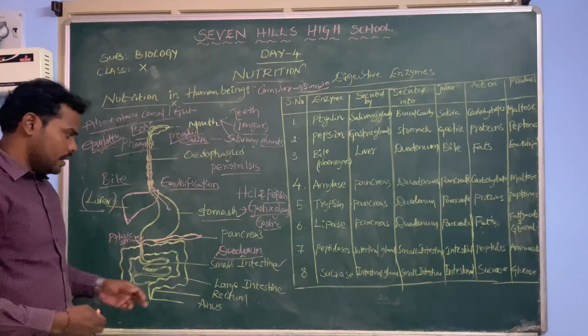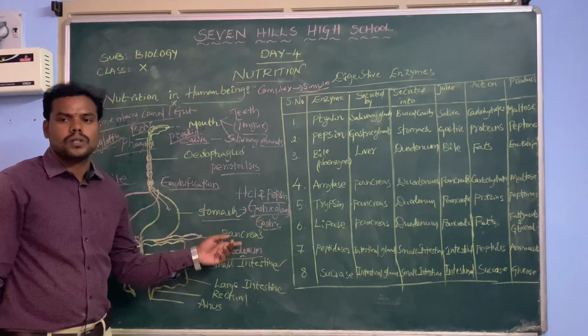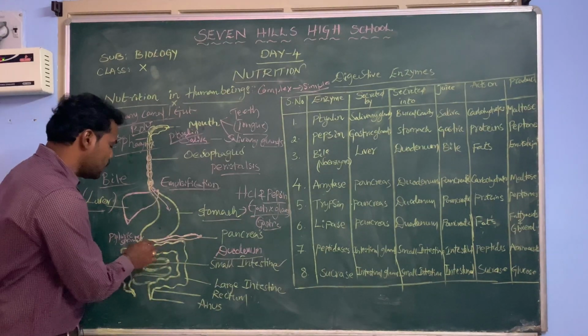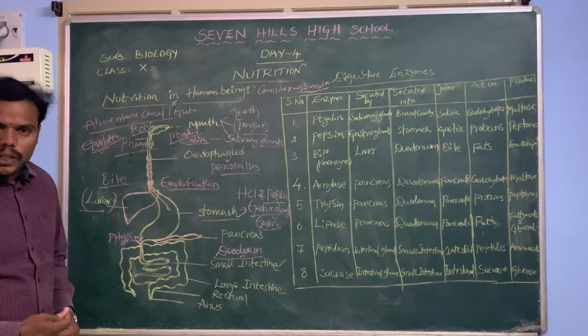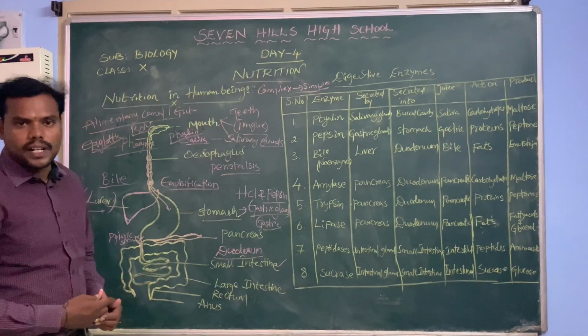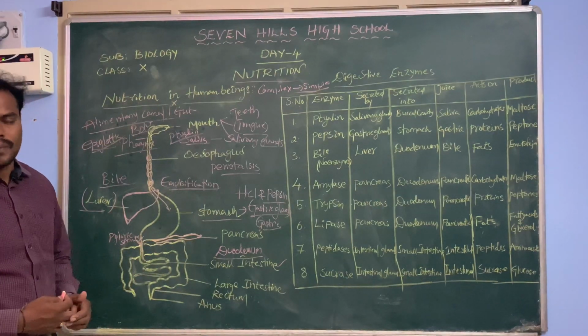At the same time, the pancreas secretes a juice called pancreatic juice. This pancreatic juice also enters into the duodenum. This pancreatic juice consists of the enzymes amylase, trypsin and lipase.